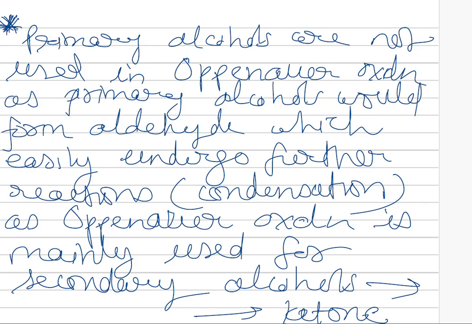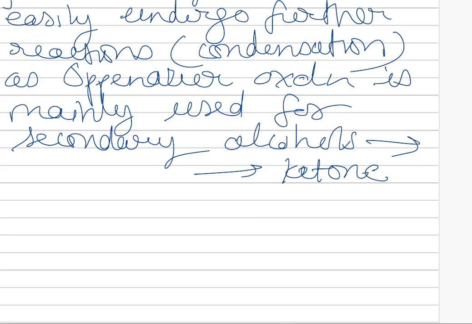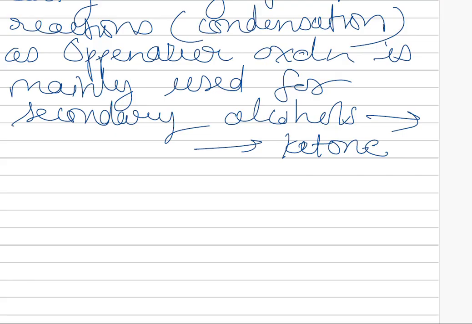Now, primary alcohols are not used in the Oppenauer oxidation, as I have told earlier, that only secondary alcohols are used in this type of oxidation. So primary alcohols are of no use in the Oppenauer oxidation, as the primary alcohols would form an aldehyde. They don't have two alkyl groups, so they are not forming a ketone, they will form an aldehyde, which easily undergoes further reaction, that is condensation. As Oppenauer oxidation is mainly used for the secondary alcohols to form the ketones.